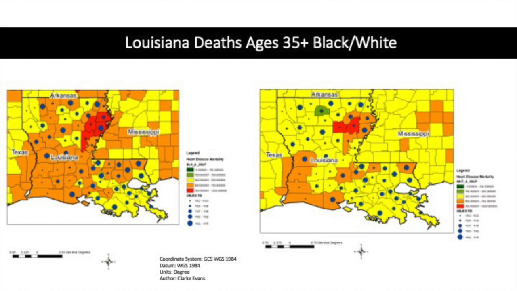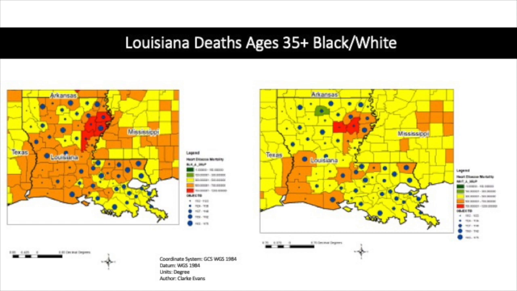On the first map, we see some significant difference. As you can see by my legend, orange indicates a higher number of cases than the yellow, and of course, red indicates even more than orange. So there's limited red on both sides, but as you can see on the black side, which is on the left, there are more cases of heart disease mortality than there are on the right side, which is the white side. Franklin Parish is the only parish that overlaps, which has a population of about 14,000 white Americans and 6,000 black Americans.